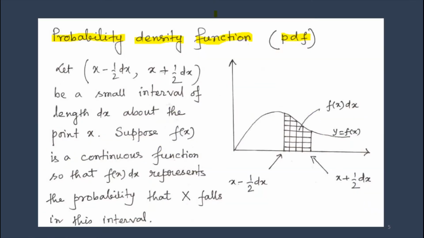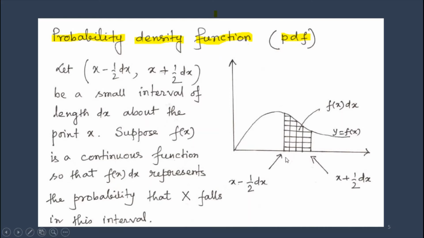What is probability density function, shortly PDF? Let us take a small interval of length dx. Suppose f(x) is a continuous function such that f(x)dx represents the probability that x falls in this interval.